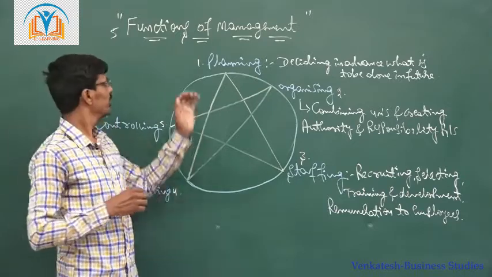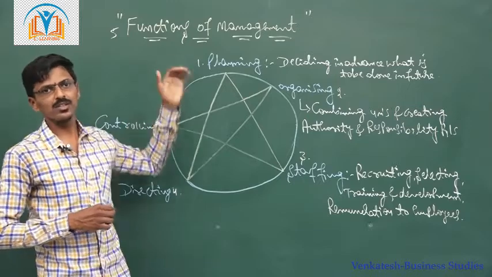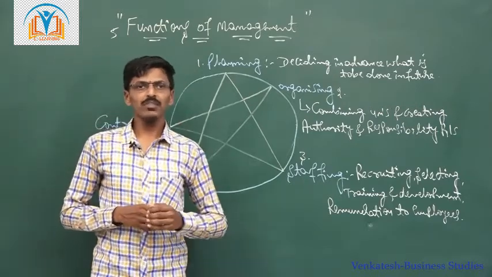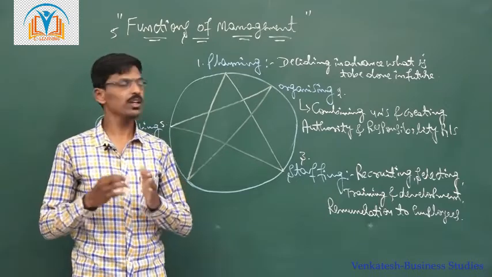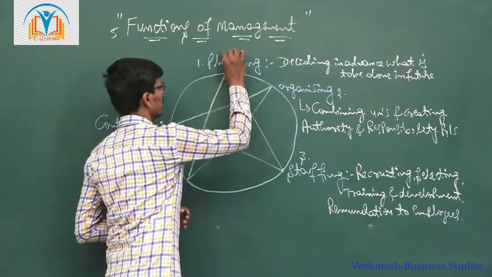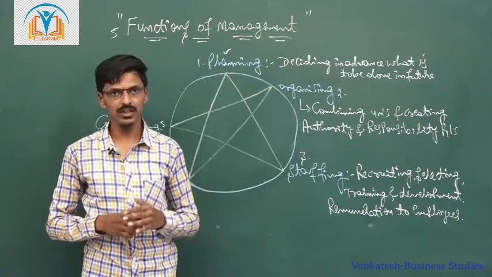The first function of management is planning. As you know, before doing any activity, we are going to make a plan. A plan is just like a blueprint of the organization.